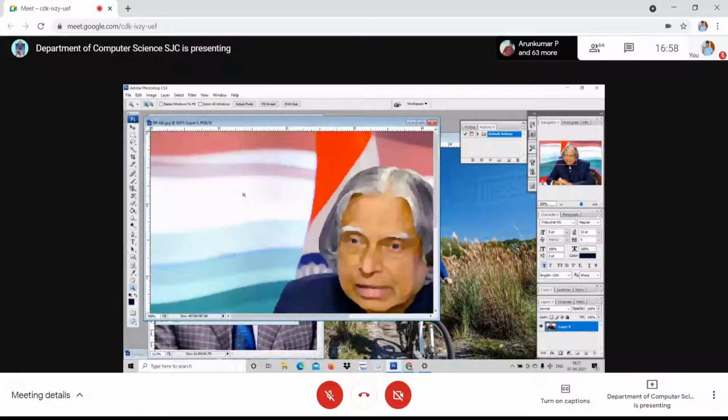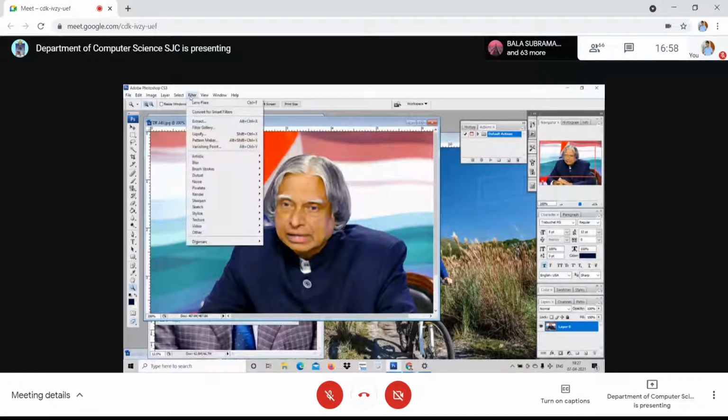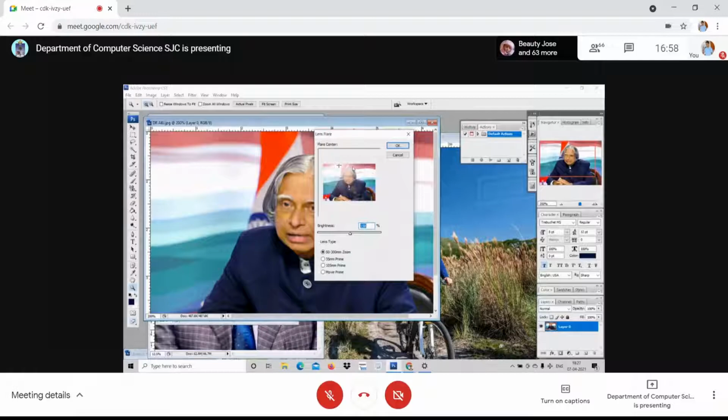Please carefully note it. I shall finish on time. I'm sorry for taking your time. No issues. Filter, render, lens flare. I just want to have the light on his top. I can increase or reduce the brightness. You can have it exactly on his head, or you can adjust. The diameter of the light can also be adjusted.